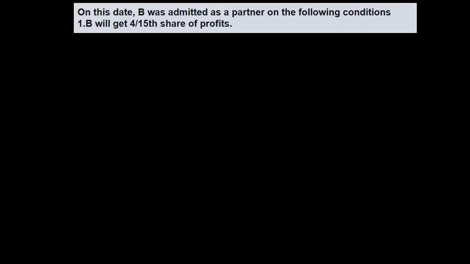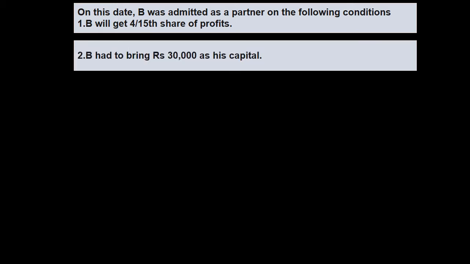Now, first adjustment says on the date of admission, B must be given admission on the following terms. He will get 4/15 share in future profit. Second, B had to bring 30,000 as his capital.